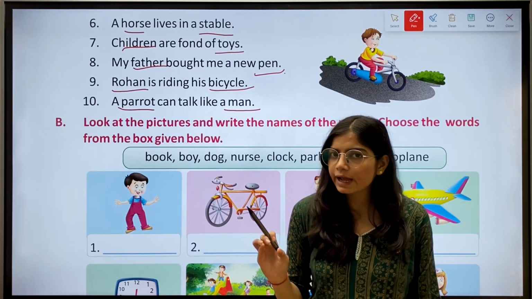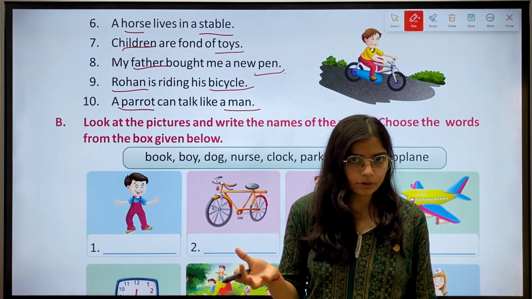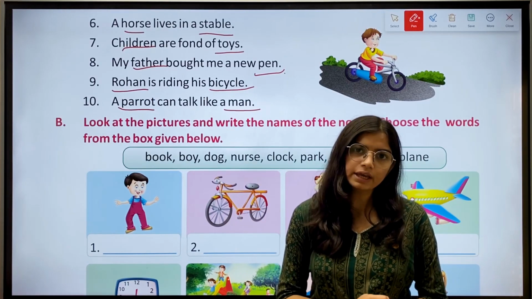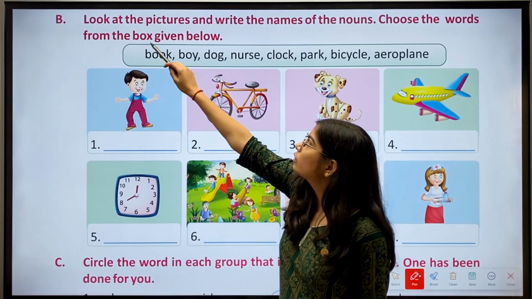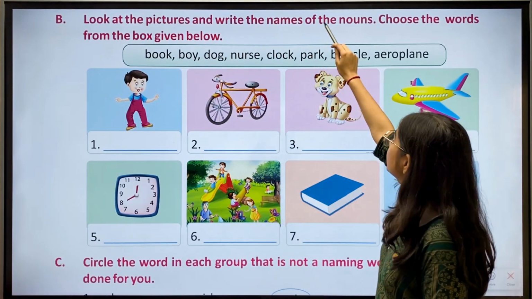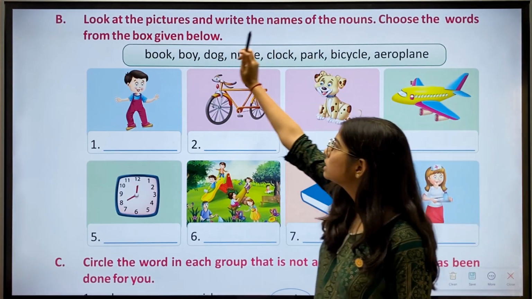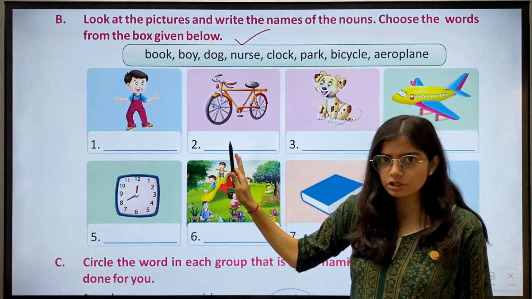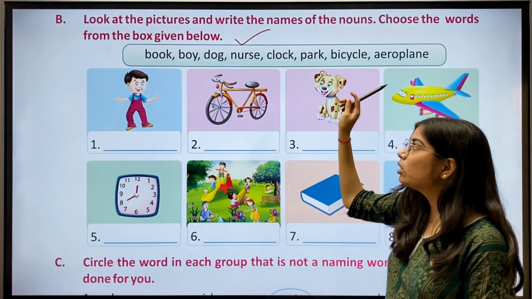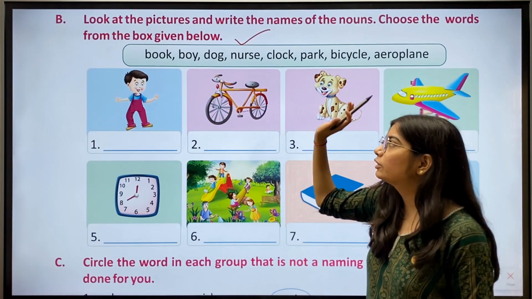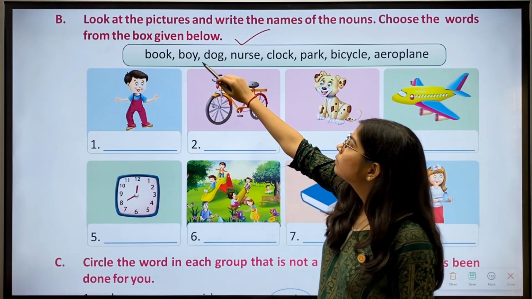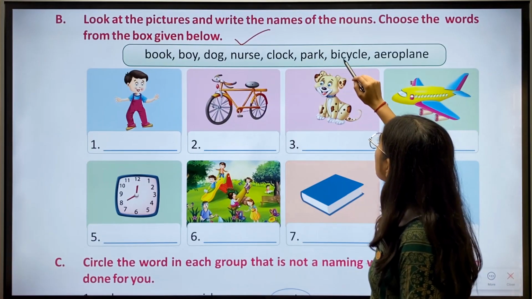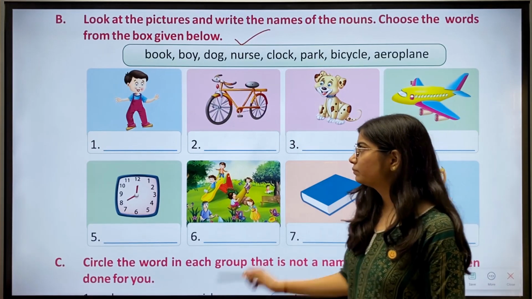Parrot is the name of an animal, or you can say bird, and man is the name of a person. Okay. Then we have B: look at the pictures and write the names of the nouns. Choose the words from the box given below. So we have to look at the pictures and write the name. We have a help box to take help. We have different options: book, boy, dog, nurse, clock, park, bicycle, aeroplane.